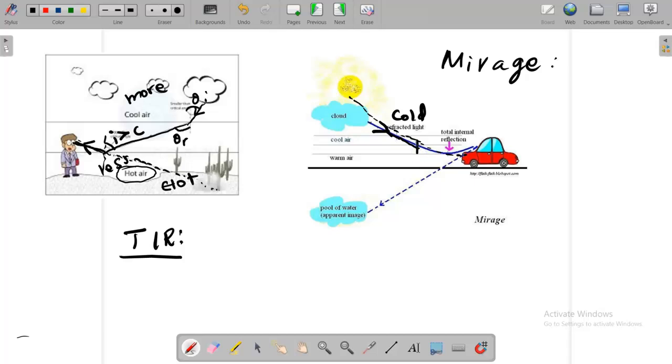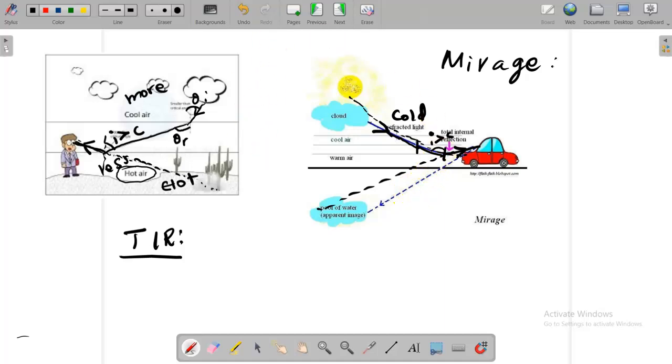Again it is approaching towards the less dense medium, so again it bends away, and finally at one point the angle of incidence is greater than the critical angle. By this time total internal reflection will take place, and the reflected ray will go to the driver's eye. Just draw the backward line: he believes the light is coming from the ground, so you see the cloud on the ground. This phenomenon is called mirage.